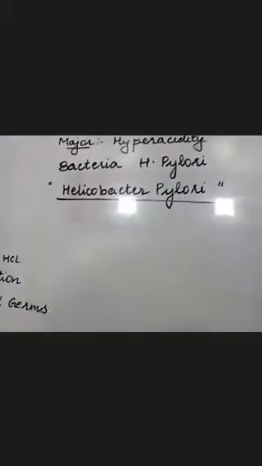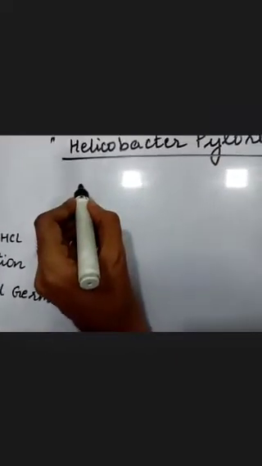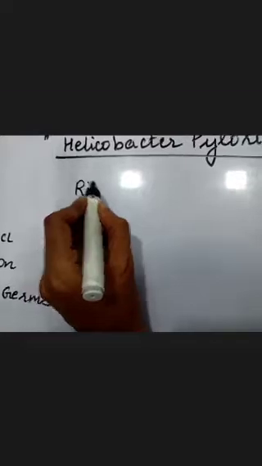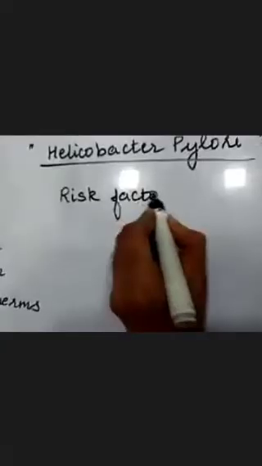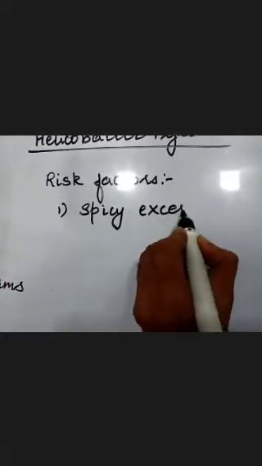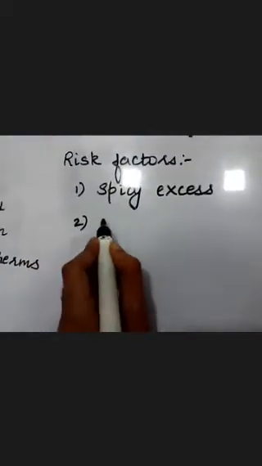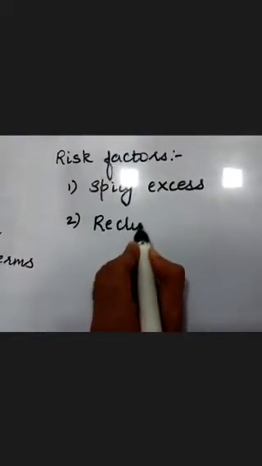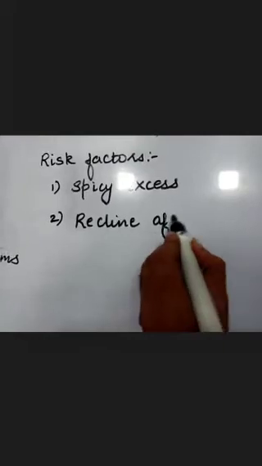Long ago, it was believed by people that acidity is caused by multiple other factors which are called risk factors. So we can have acidity if we are eating excess of spicy food. We can have acidity if immediately we recline, we lie down after food.